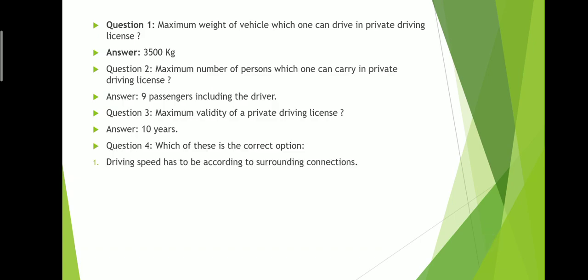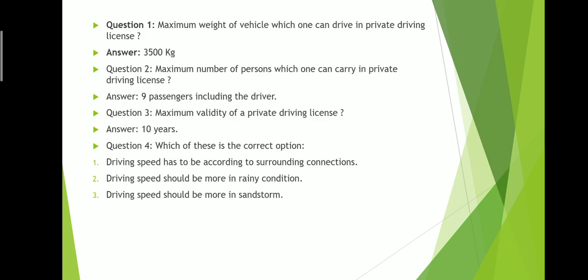Which of these is the correct option? Driving has to be according to surrounding conditions: speed should be lower in rainy conditions, lower in a sandstorm, lower around a school. So the correct option is that driving speed has to be according to surrounding conditions.